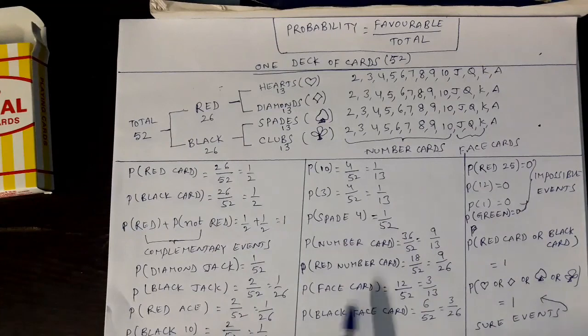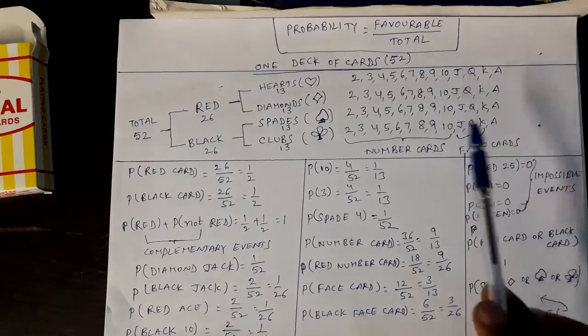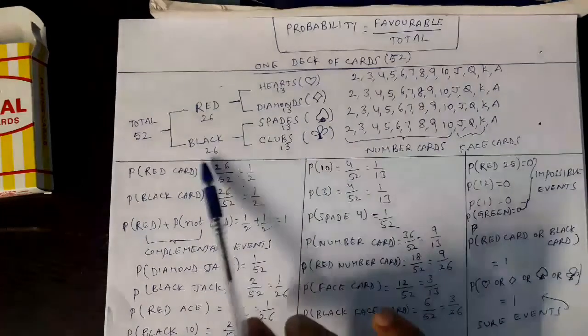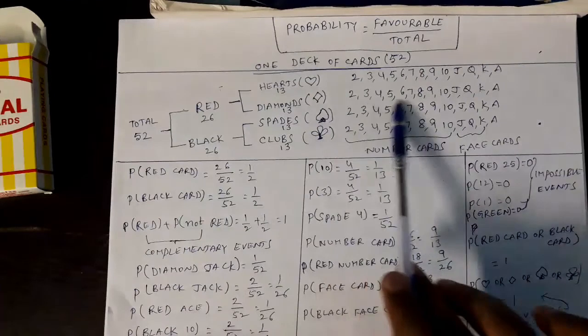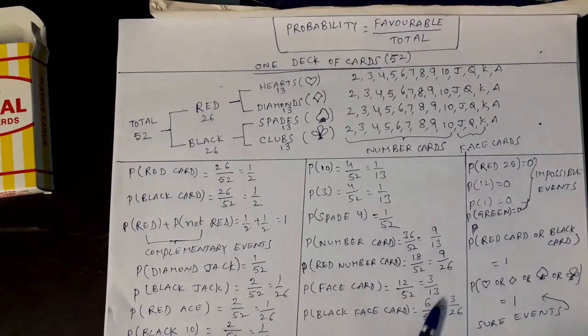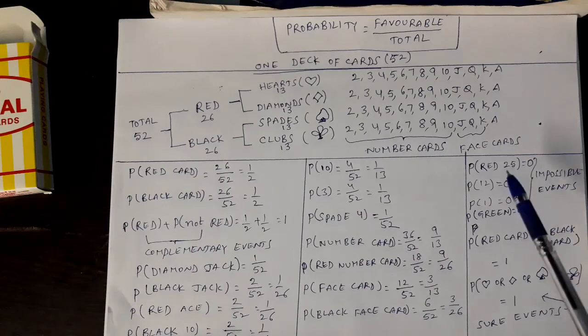Coming to face cards. What is the probability for getting face card? How many face cards are altogether? 3 plus 3 plus 3 plus 3, 4 3s are 12, 12 by 52 of course. Black face card. What is the probability for black face? How many black face cards are there? Black cards are 26. Again of these 26 face cards, 3 plus 3, 6. 6 divided by 52.